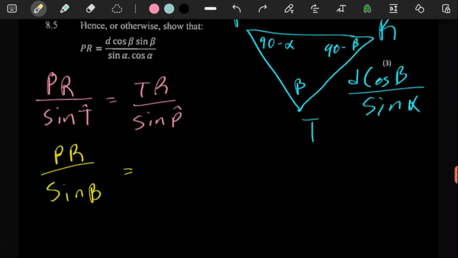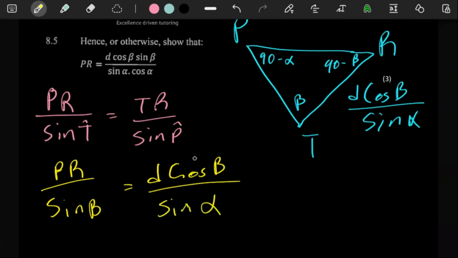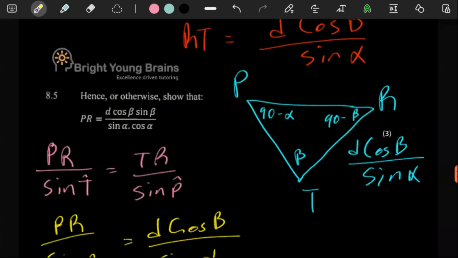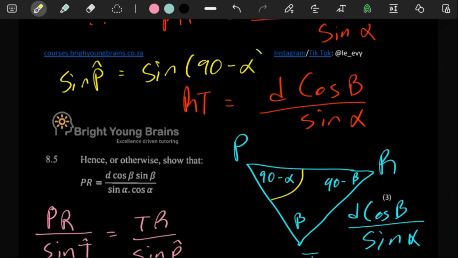Let me say that again. We have TR, TR is D cos beta over sine alpha. And this fraction is being divided by sine P. Remember, sine P would technically be, if we're thinking of this angle here, sine P is equal to sine 90 minus alpha.